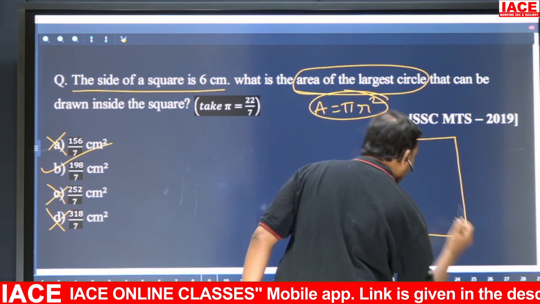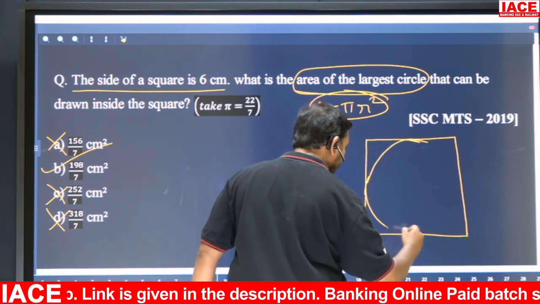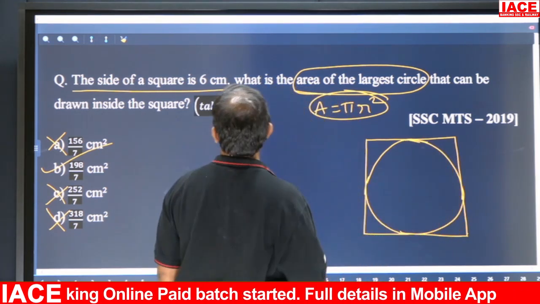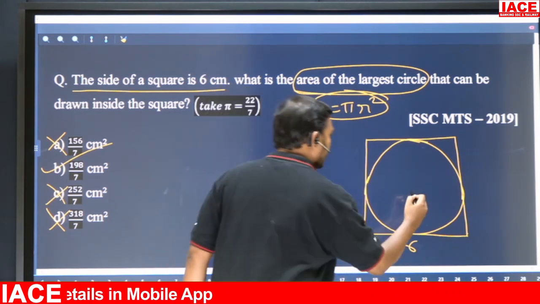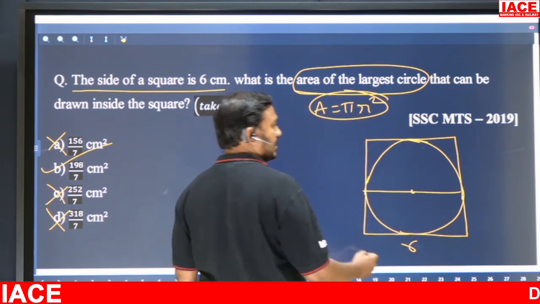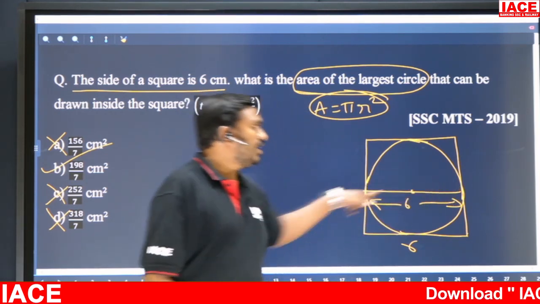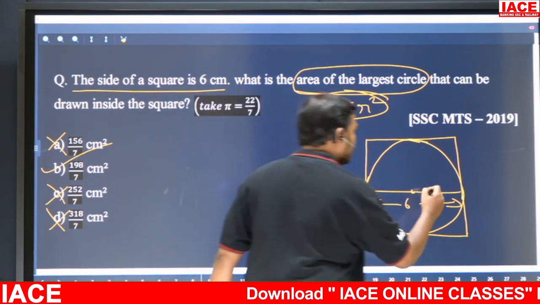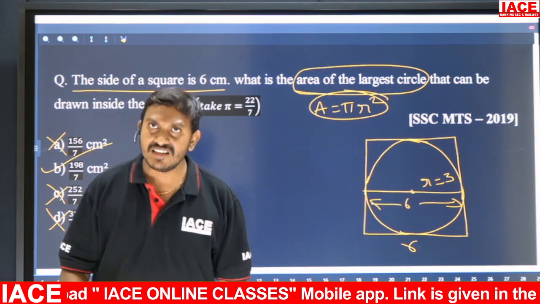In a square, a circle is inscribed, the largest circle is inscribed. So like this, a circle is inscribed. This side is 6, the side of the square is 6. Now see, if the side is 6, the diameter is also 6, right? The side of the square and the diameter of the circle are both the same or not? So the diameter is 6, what is the radius? Radius is how much? 3. So the radius of the circle is 3.